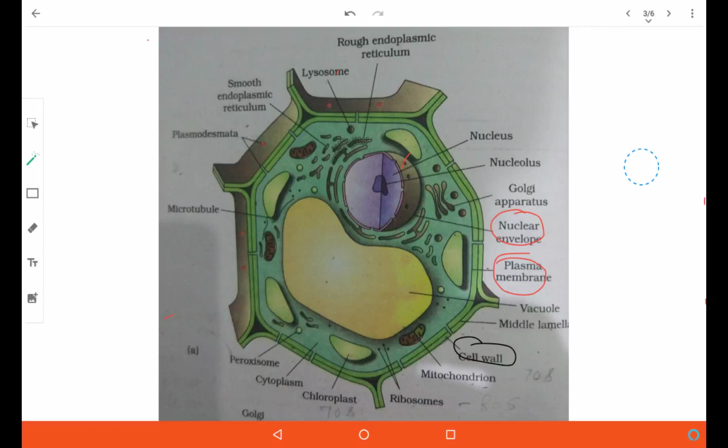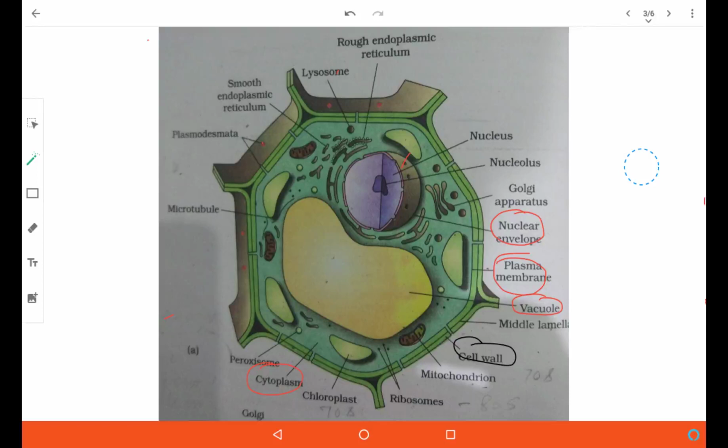Inside the nuclear envelope, the protoplasm is called nucleoplasm, and the protoplasm which is outside the nucleus is called cytoplasm. This is cytoplasm. There is a big vacuole in plant cells, and such a big vacuole is absent in animal cells. This is the vacuole, a characteristic feature of plant cells only.